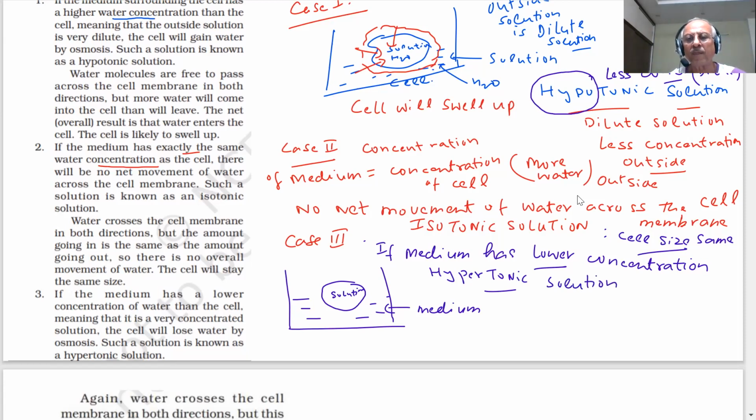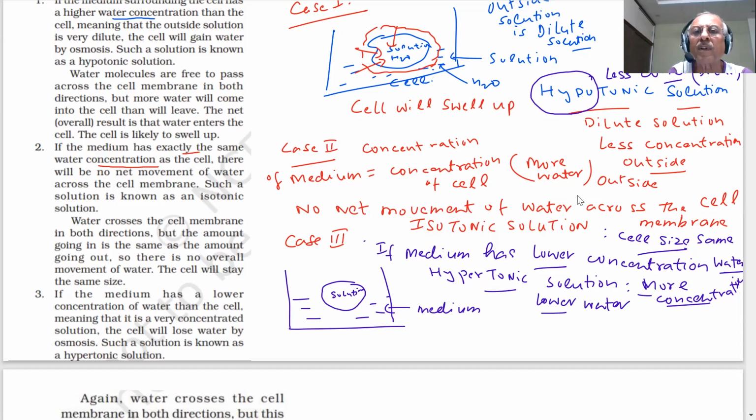Hypertonic solution. That means it is a concentrated solution. Hyper means more concentrated. Hyper concentration means more concentration. When concentration is more, water is less. The medium has a lower concentration of water. So lower water concentration. If water is less inside, here more, what will happen?